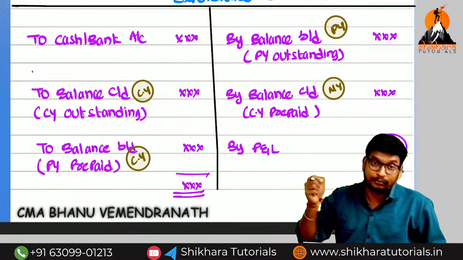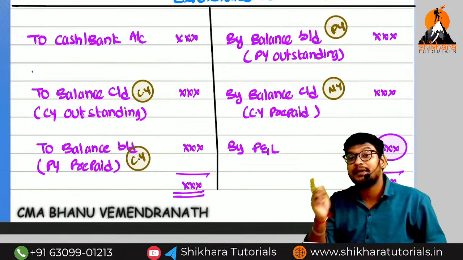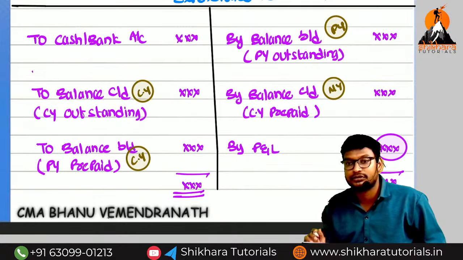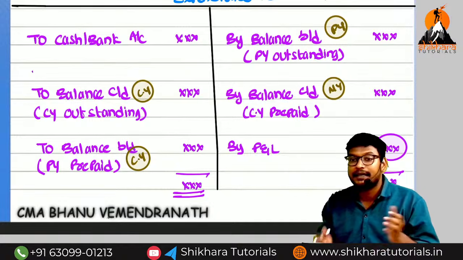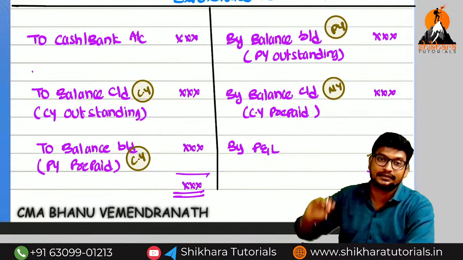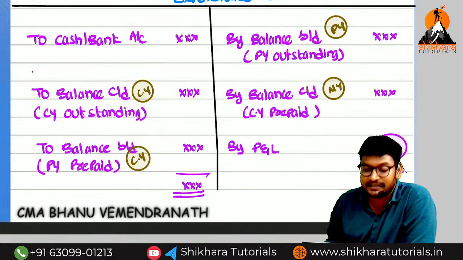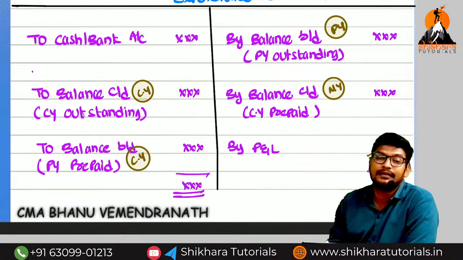So what are the items that belong to current year? Current year outstanding belongs to current year, and prepaid related to the previous year belongs to current year. Previous year outstanding belongs to previous year. Current year prepaid belongs to next year. So next year or previous year means reduce. Current year means add.